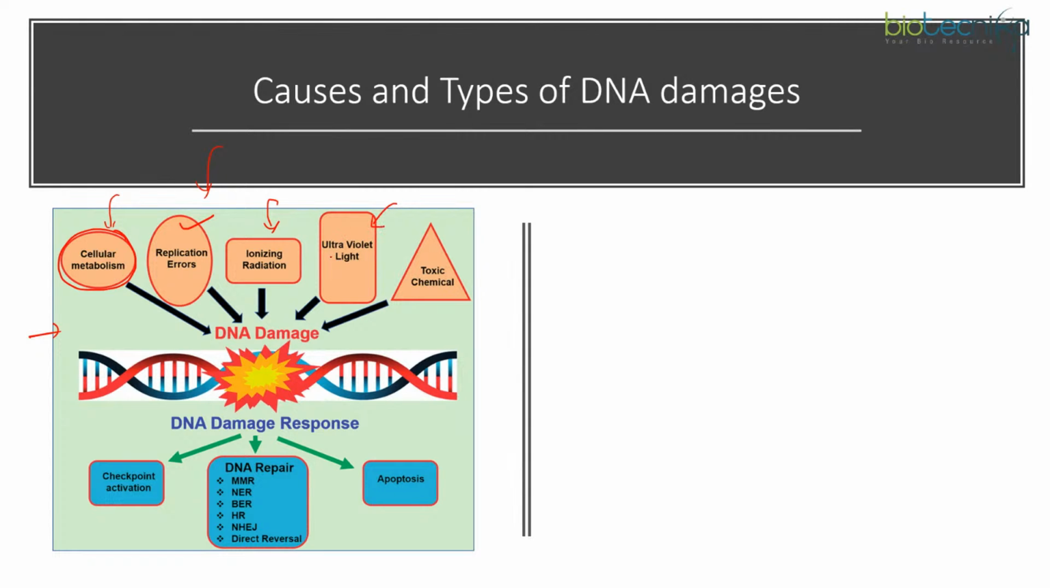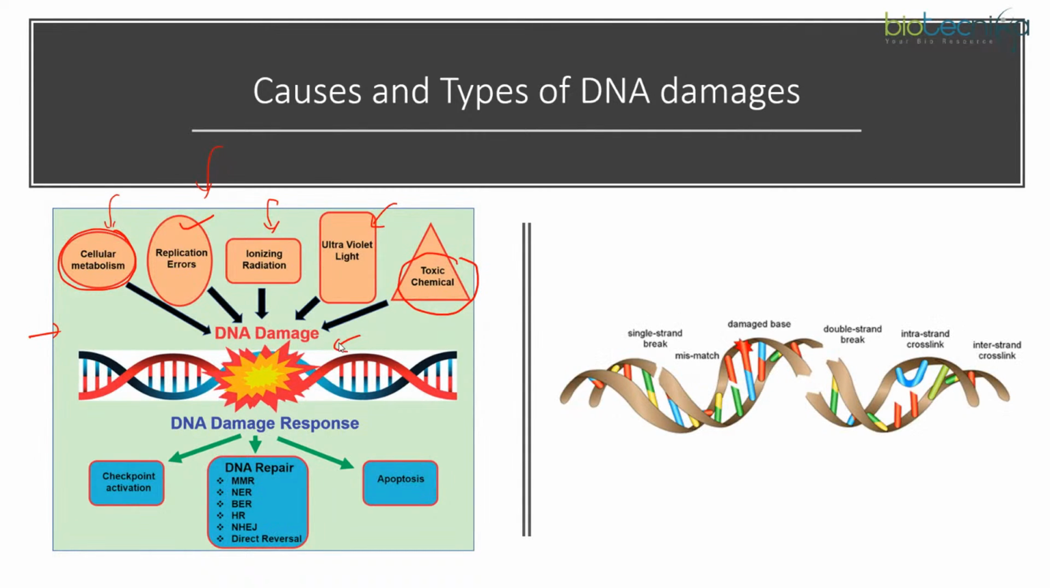Ultraviolet radiations may give rise to thymine dimerization. That is the most commonly found effect because of UV light exposure. Then toxic chemicals, all the industrial effluents, all the toxins which exist in the environment, may cause alkylation, oxidation, deamination of the bases, which are integral to the DNA structure, and there appear the DNA damages. So these are the types of DNA damages which may appear.